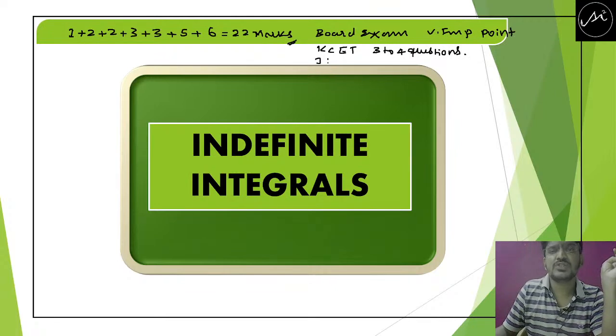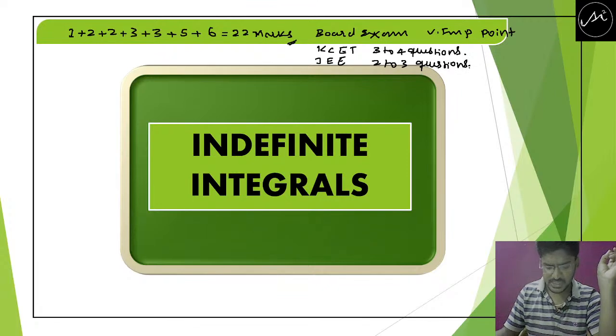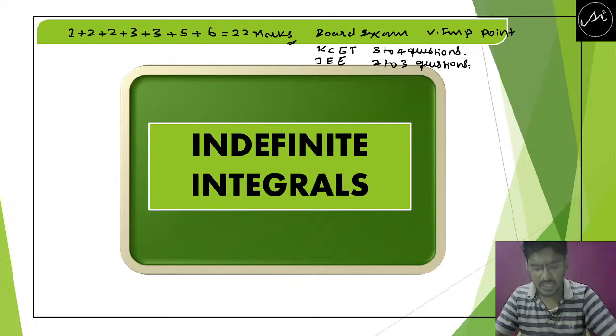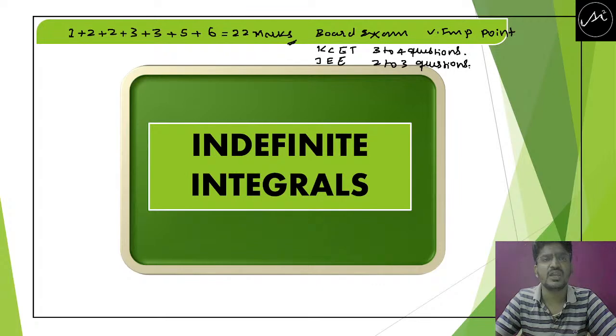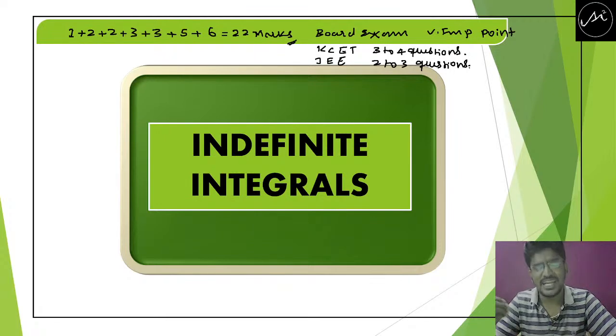In JEE also you are going to have 2 to 3 questions. Are you getting my point? So that's why this particular chapter is going to be really very important for all of you. Please concentrate on this and try to practice more in this chapter.